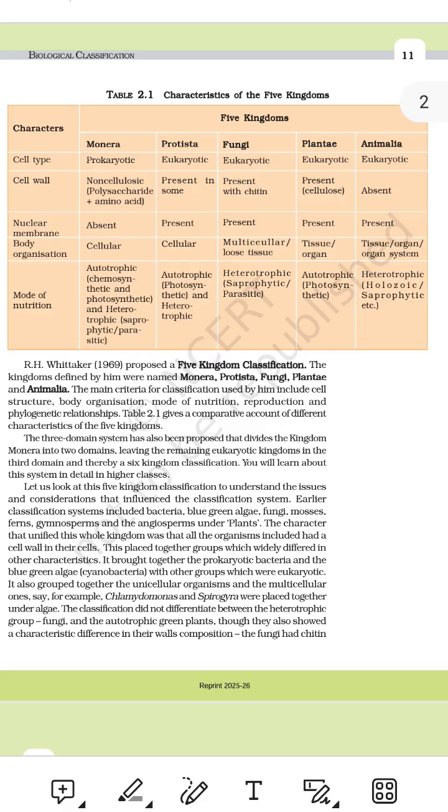Monera. Yes. Not cellulose, but special polysaccharides plus amino acids. Cell wall helps bacteria survive in harsh places. Protista, sometimes, varies. Some like algae have it, others like amoeba don't. Fungi. Yes. Chitin, same material as insect shells, very strong. Plants. Yes. Cellulose, makes plants firm, also in veggies, paper. Animals, no. Only have a cell membrane, soft skin.